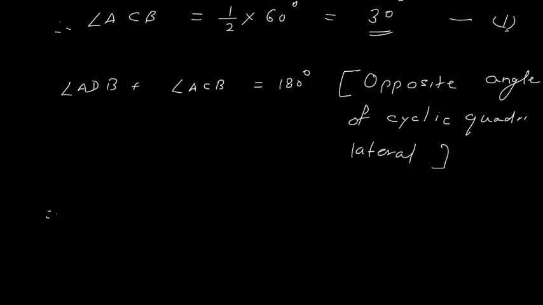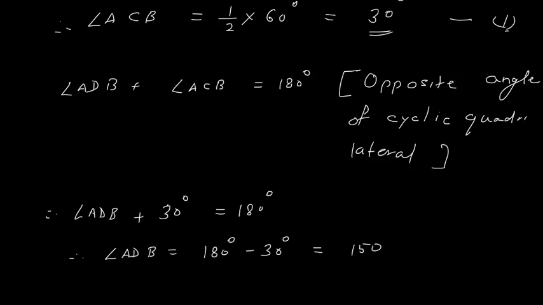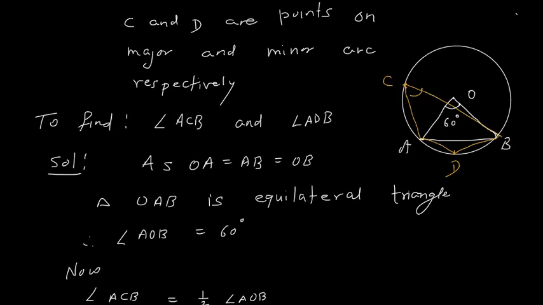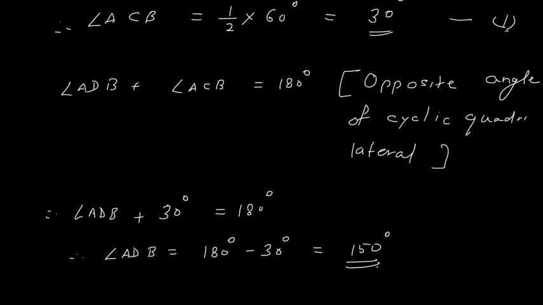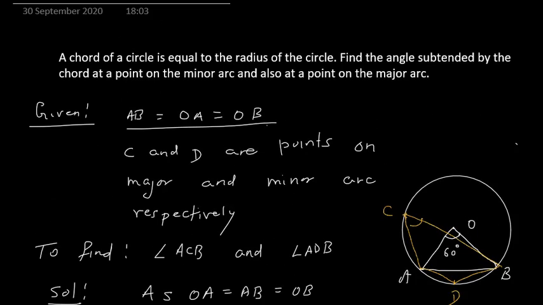Angle ADB we don't know, and angle ACB is 30 degrees. Therefore angle ADB is equal to 180 degrees minus 30 degrees, which is 150 degrees. So angle ACB is 30 degrees and angle ADB is 150 degrees. Simple question. We have found these two values.